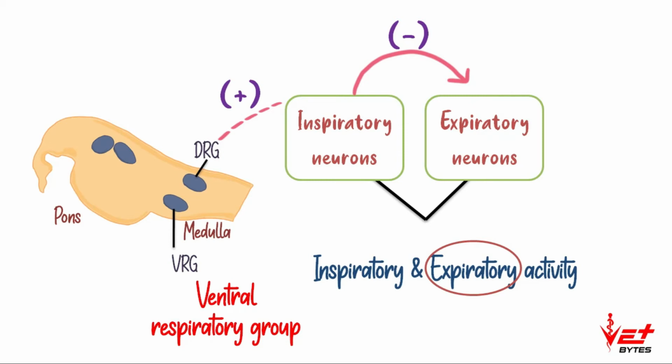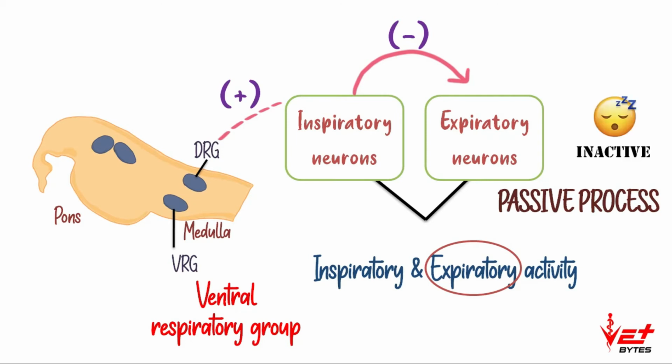And we know that expiration generally occurs as a passive process. So normally these expiratory neurons are inactive. Only during exercise these expiratory neurons get activated.